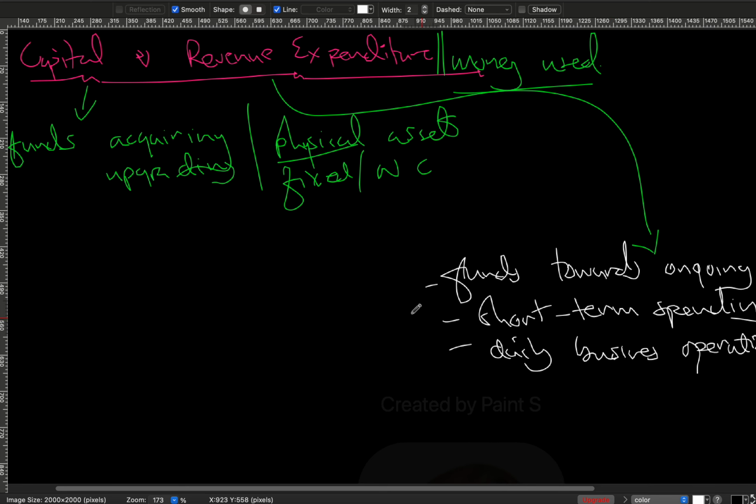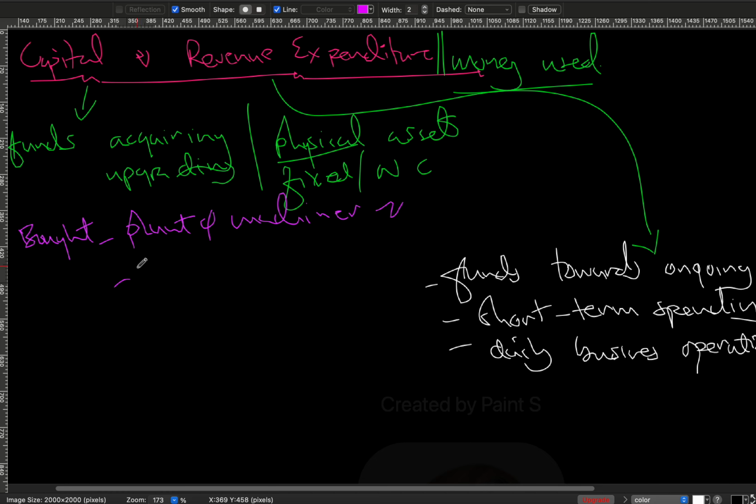Let's look at a couple of examples. If we're talking about money that is going to be used to buy a fixed asset, for example if we have just bought some plant and machinery, the money used to buy this plant and machinery is called capital expenditure.